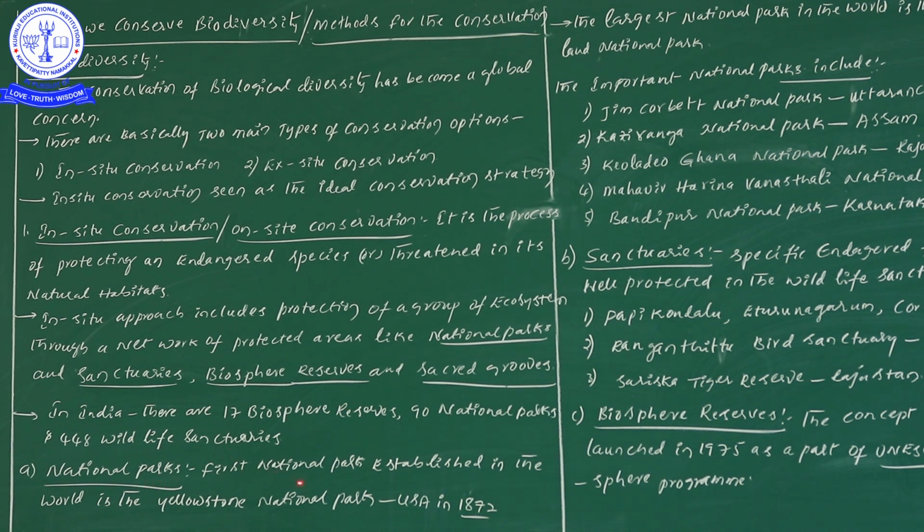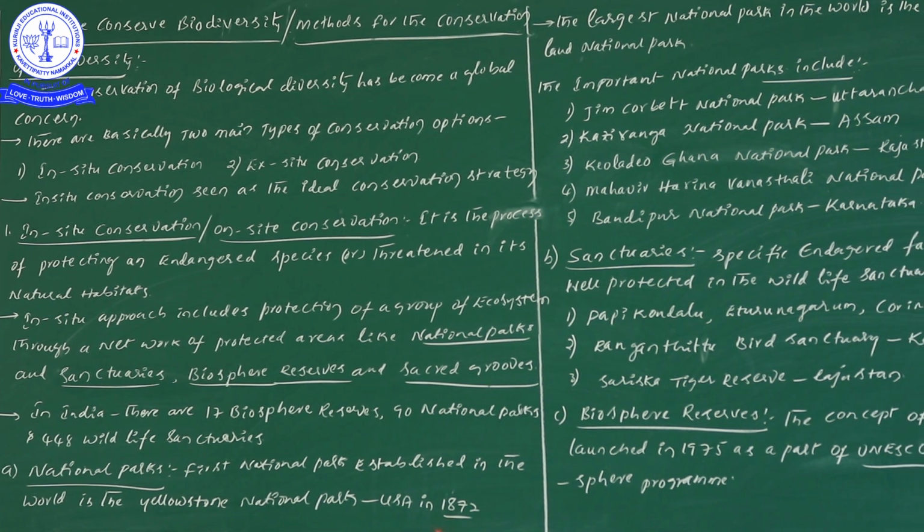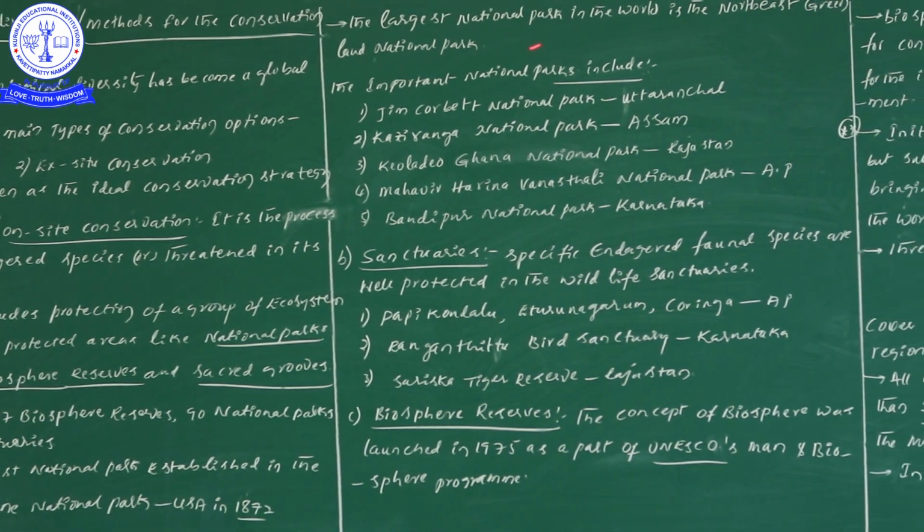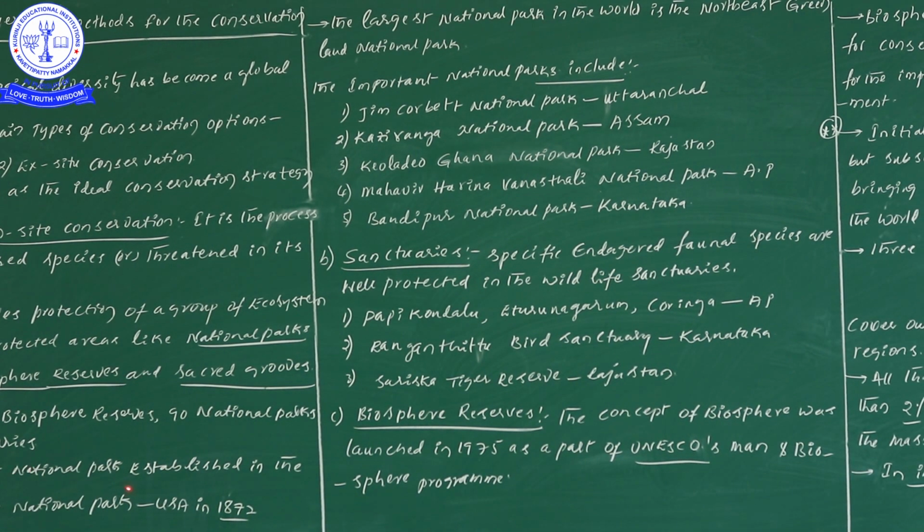Now, as far as national parks are concerned, the first national park established in the world is Yellowstone National Park in the USA, established in 1872. Next, the largest national park in the world is the Northeast Greenland National Park. One more time, the largest national park in the world is the Northeast Greenland National Park.